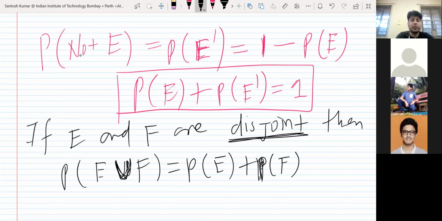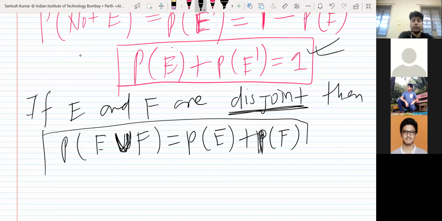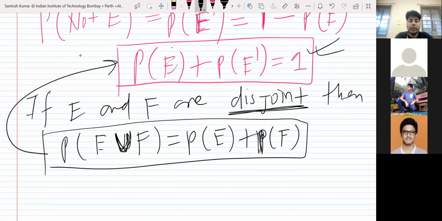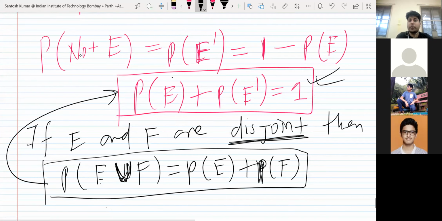This formula can simply be proved because E and E complement have nothing in common, and E union E complement will give you 1. So using this property, you can prove this result. In place of F, you take E complement, and E union E complement is 1. So 1 is equal to P(E) plus P(E'). So remember this formula: probability of not E, or E complement, is 1 minus probability of E.